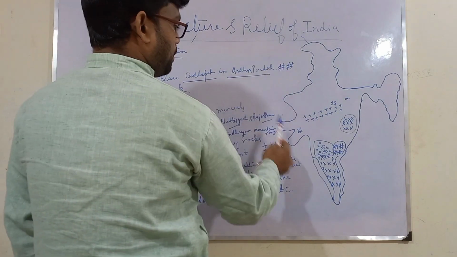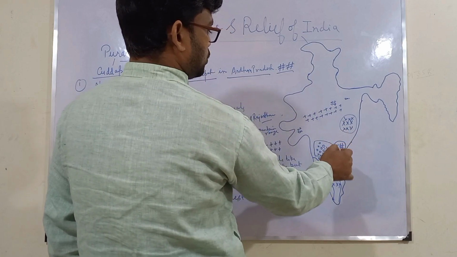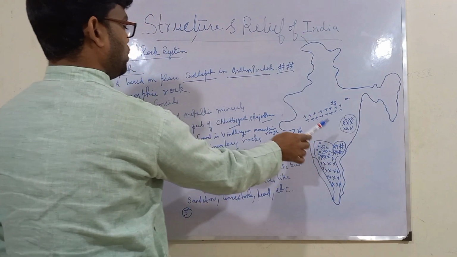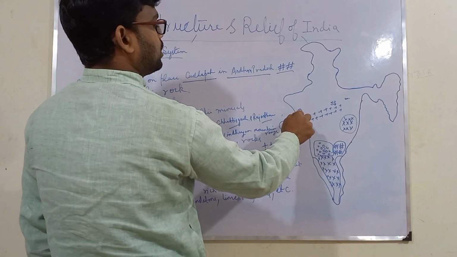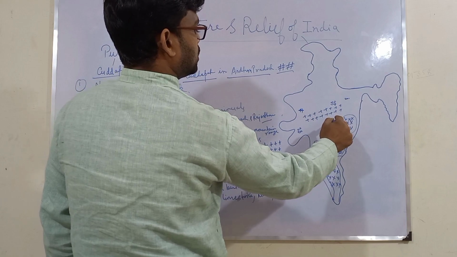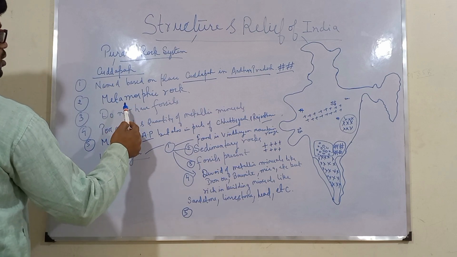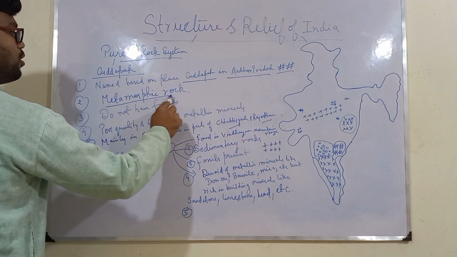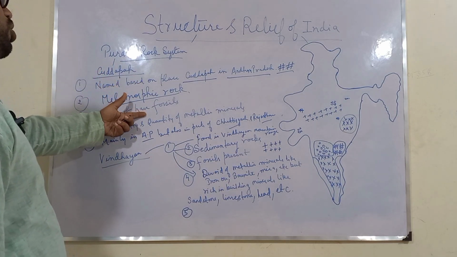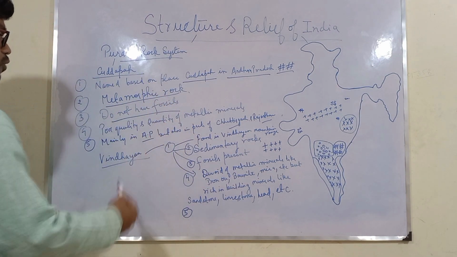So I have marked this Kudappa rock in this manner here. This is in Andhra Pradesh. So mainly these Kudappa rocks are present in Andhra Pradesh, but it is not that these are present only in Andhra Pradesh. These are also found in a few parts of Rajasthan and a few parts of Chhattisgarh. The second important point about Kudappa rocks is that these are also metamorphic rock. Now we know that if these are metamorphic rock, then of course they will not have fossils. So the third important point is that these Kudappa rocks don't have fossils.